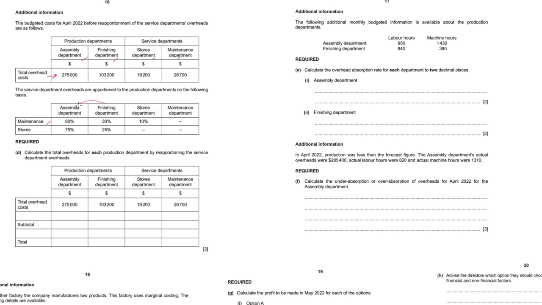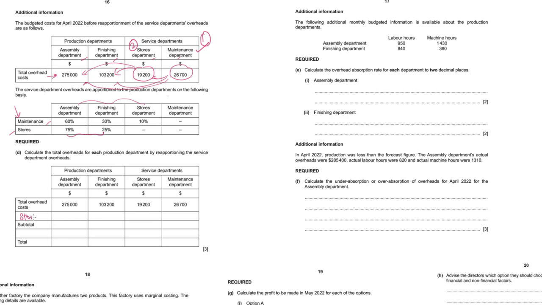Maintenance cost has to be divided between 3 departments, but stores cost is to be divided between only 2 departments. So now here you will be confused whether to distribute stores first or maintenance first. Basically, stores has to be given to 2 departments while maintenance has to be given to 3 departments. So in such cases, always do maintenance first and second stores. Why? Because maintenance cost will also go in stores cost and eventually the total stores cost you will divide between the production departments. So whichever department is giving service to some other service department, that you will do first.